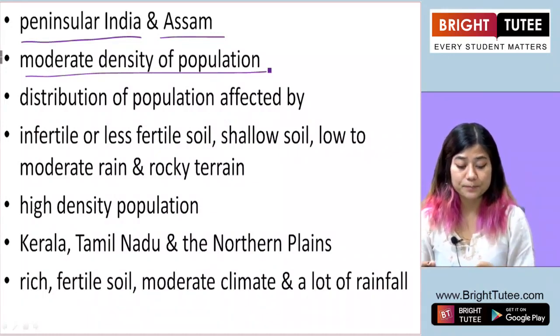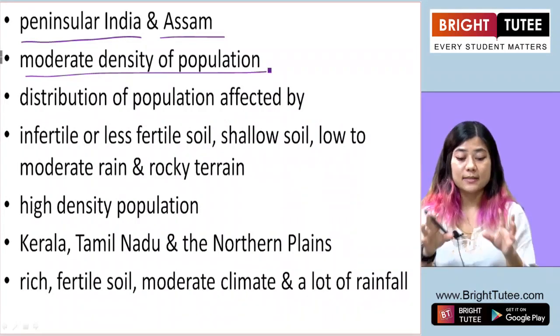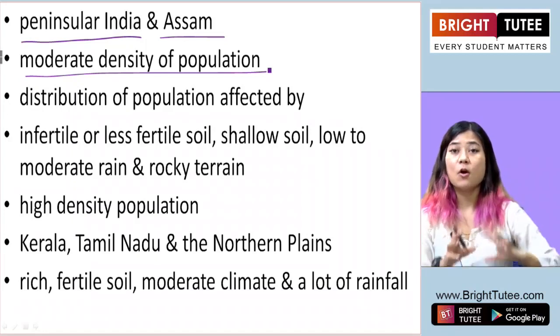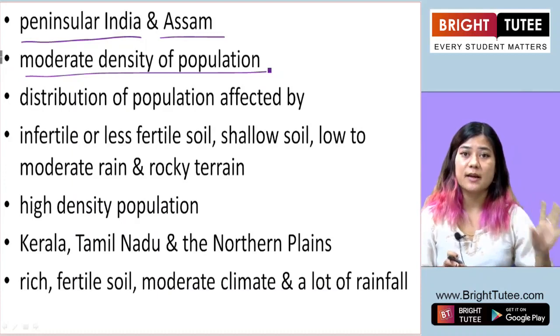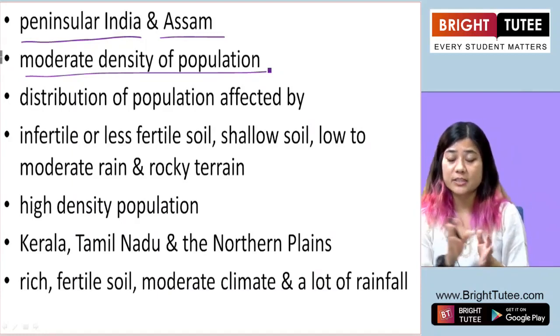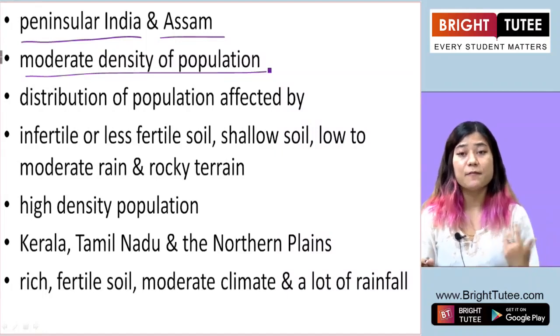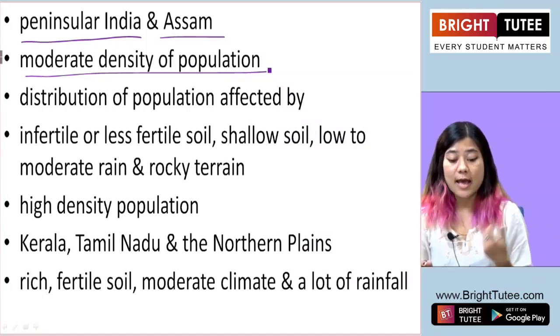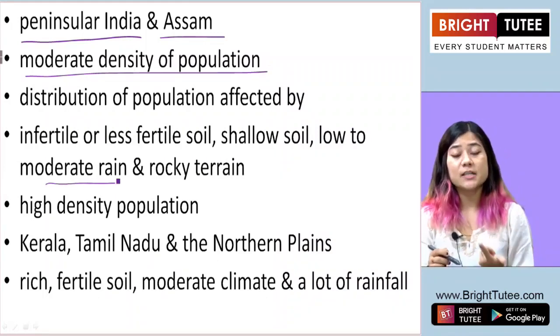So by looking at peninsular India and Assam on one hand, and at areas like Jammu and Kashmir, Rajasthan, Manipur, Arunachal Pradesh, etc., we can see that the distribution of population is affected by some factors, and those factors are climate and also physical terrain.